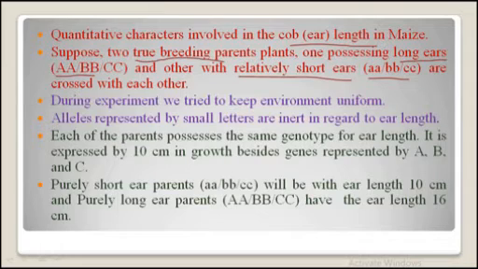So initially, for better understanding of this concept, we have selected these two parents, one with long ears and another with short ears.